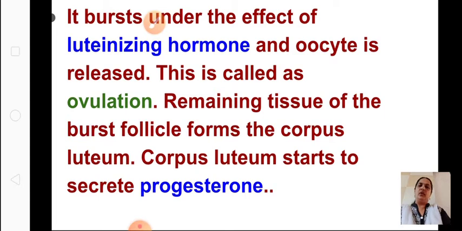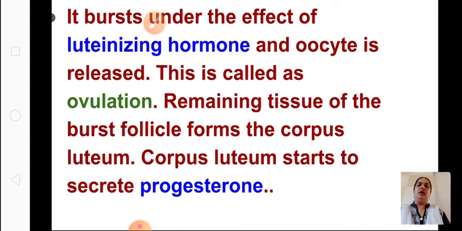This follicle bursts around the 13th to 14th day of the menstruation in that month. At that time the oocyte is released. This is called ovulation. Ovulation takes place in the middle of that 28 to 30 day term. That means the follicle will burst with the help of which hormone? Luteinizing hormone.